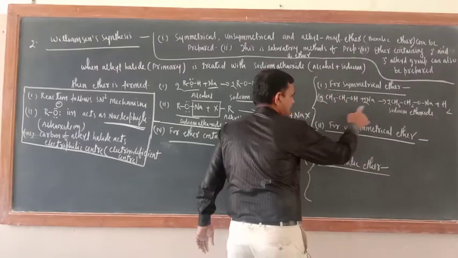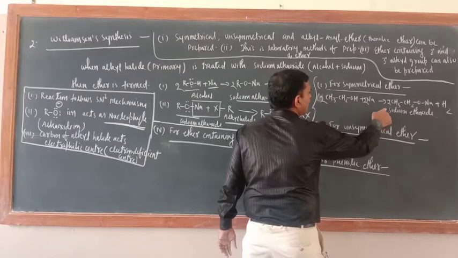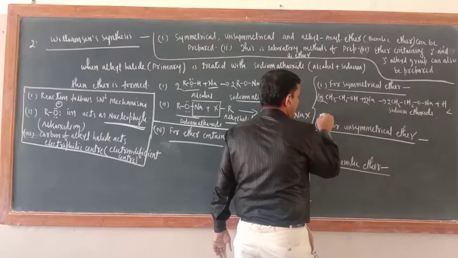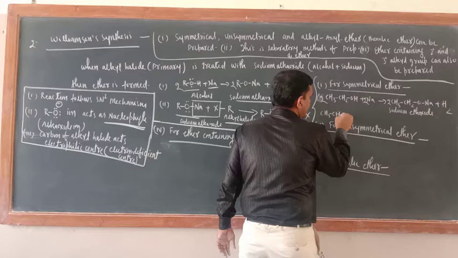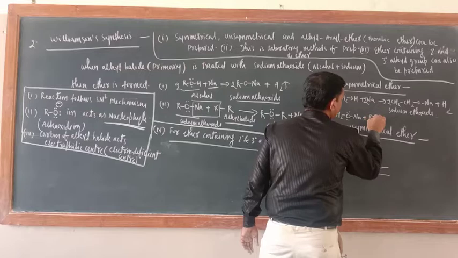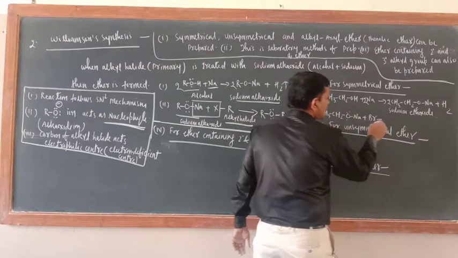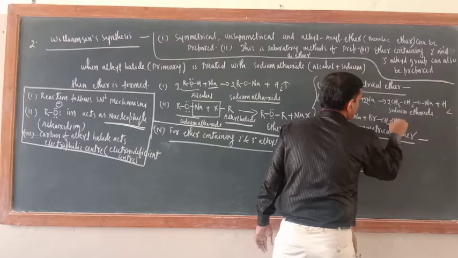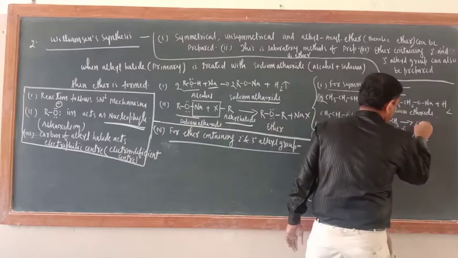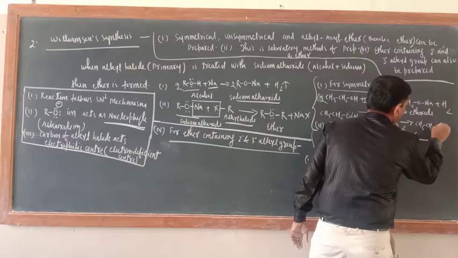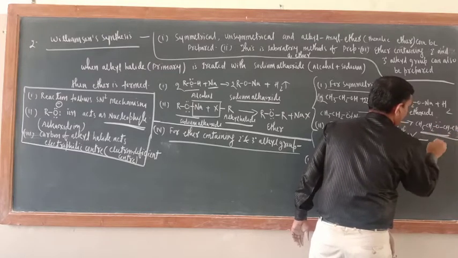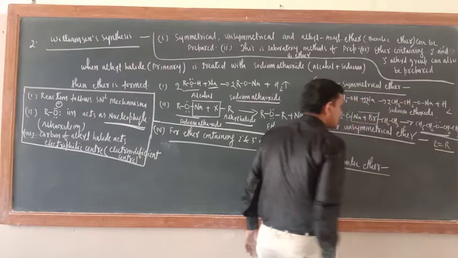Now in step number second, this sodium ethoxide will react with alkyl halide containing same alkyl group. Okay, so write down here, CH3CH2ONa plus, suppose I took this alkyl halide. So here ethyl group is there, here you also write ethyl group. Okay, now what is the product here? NaBr will come out. So what is the product here? CH3CH2OCH2CH3. Okay, now this is symmetrical ether or not? Because R is equal to R, that is why it is symmetrical ether.